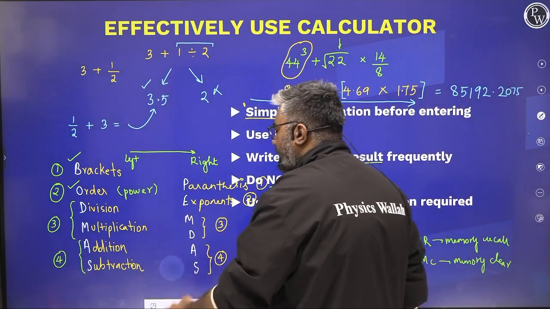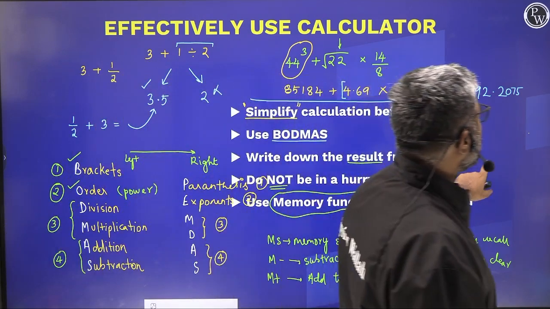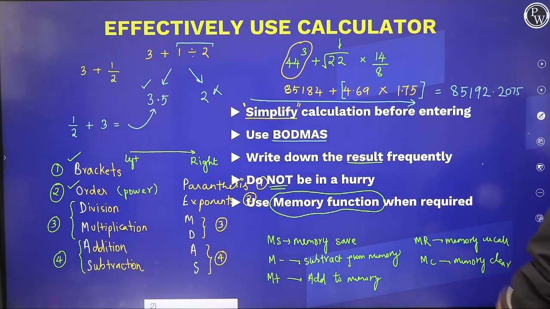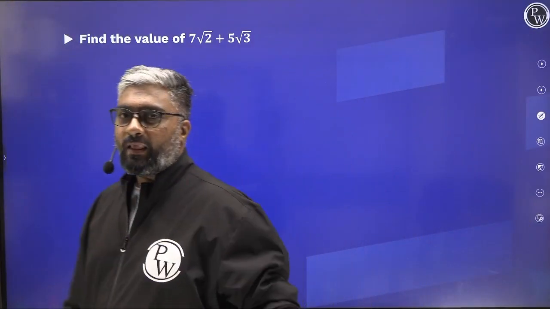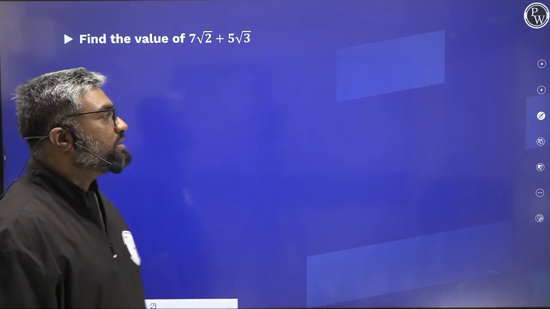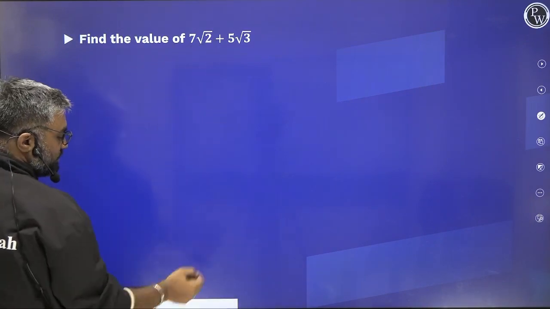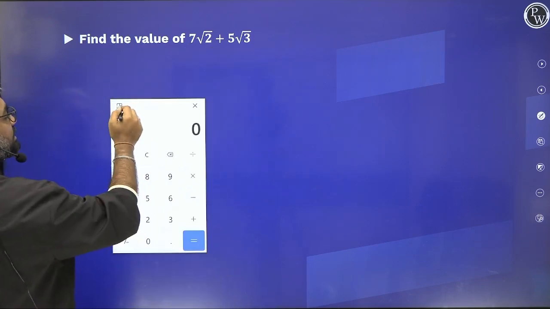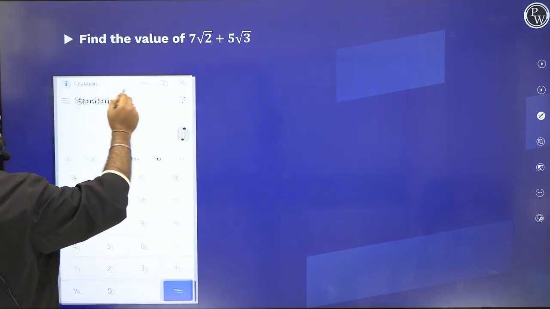So with this, you've understood what memory functions are and how they work. Unless and until you are comfortable with these, you cannot use them in real life, especially during an exam or a test, in a high pressure environment. It becomes difficult to use them. So I thought, why not do a couple of quick examples on how to use the calculator, right? They're asking us to find the value of 7 root 2 plus 5 root 3. This is where your memory function can do magic. Remember to clear the memory, okay?